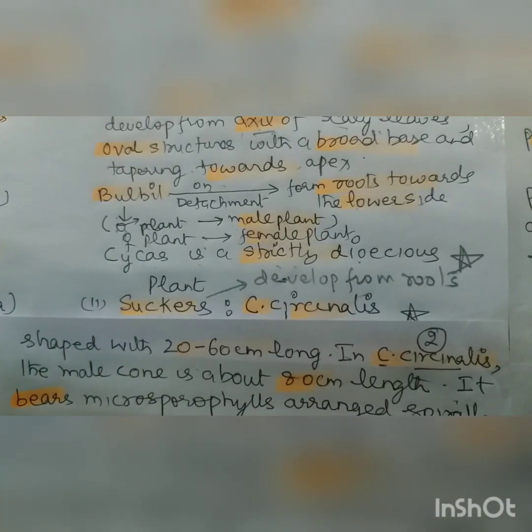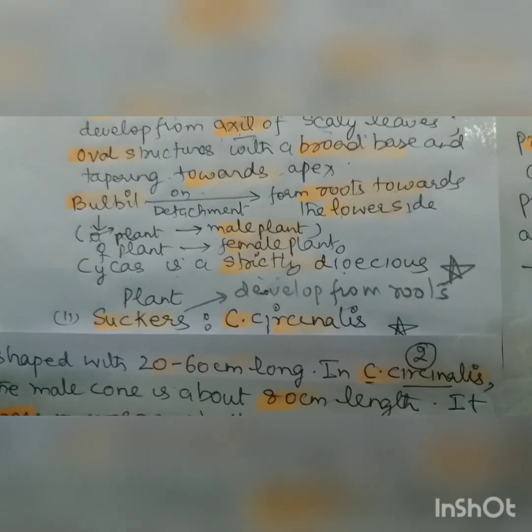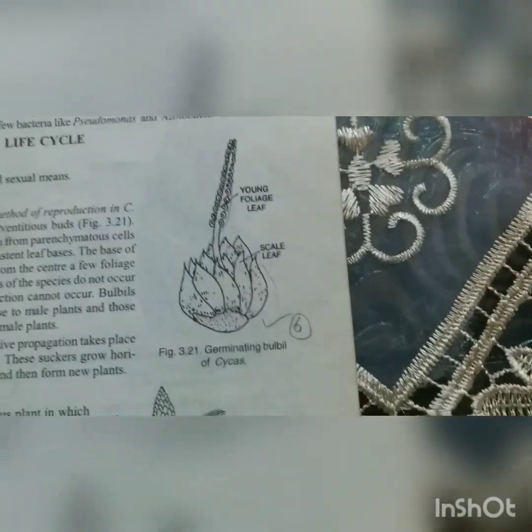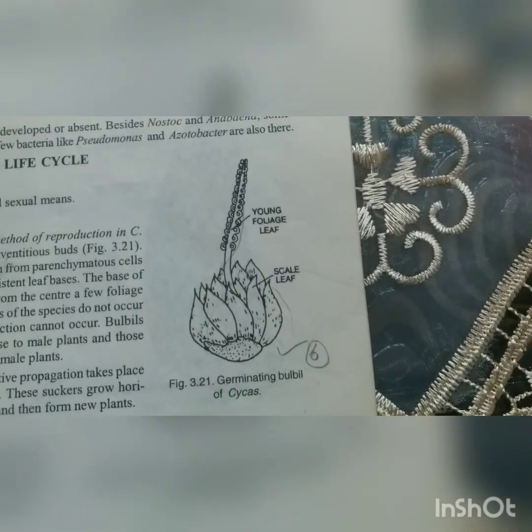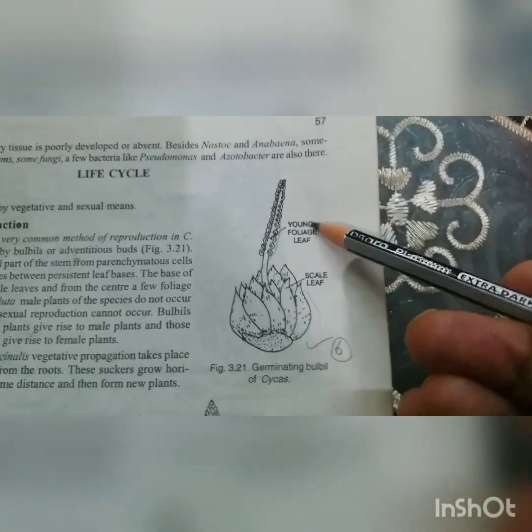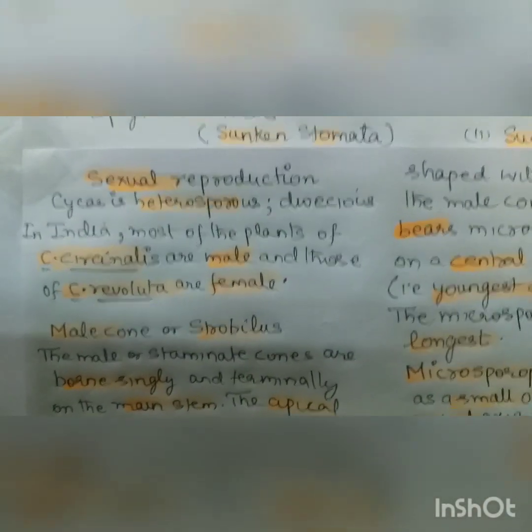The second type is by the suckers which develop from the roots, that is in Cycas circinalis. You will see the bulbils. This is an oval structure, broad at the base and pointed towards the tip, and then it gives rise to a young leaf. So now we are coming to the second part, that is the sexual reproduction.